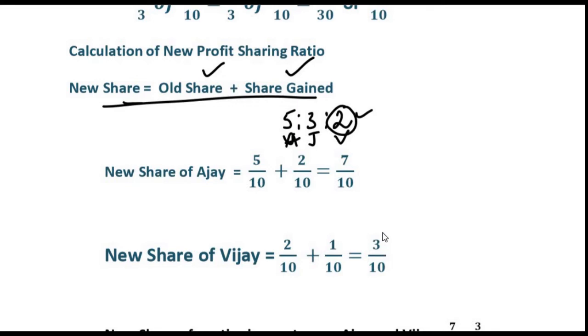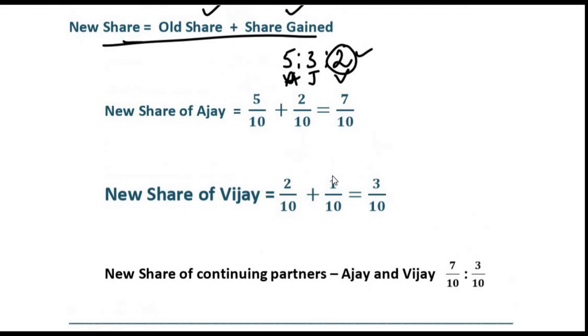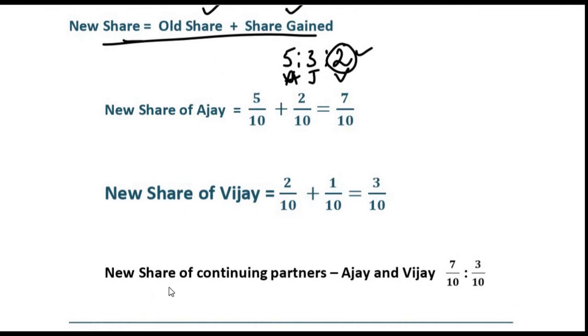Okay, so now we have got the continuing partners' new shares. When you write it, you will get the new profit sharing ratio. Ajay and Vijay's new shares are 7 by 10 and 3 by 10, which we can write as 7:3. You can verify: 7 plus 3 is 10. You get the denominator. So this is the answer.